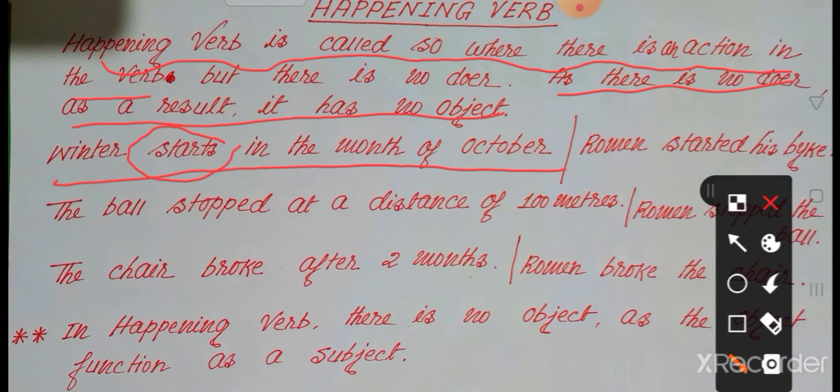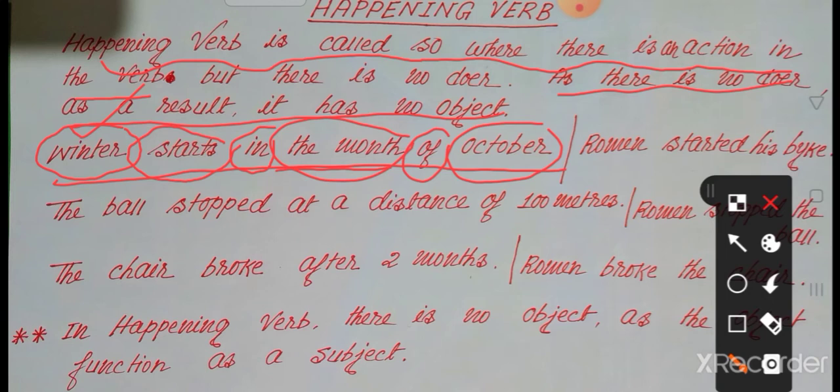Start means something is going to start. There is an action, but follow: before starts there is the word winter. Winter starts in the month of October, and here in is a preposition, the month is the object of the preposition, October is a prepositional object.